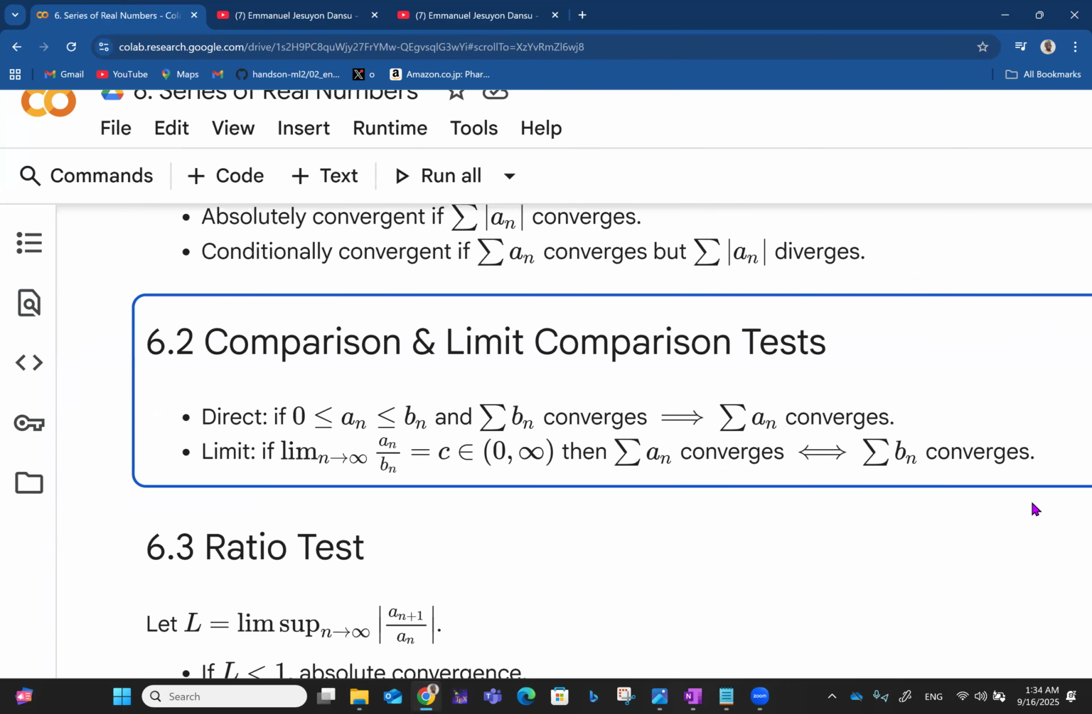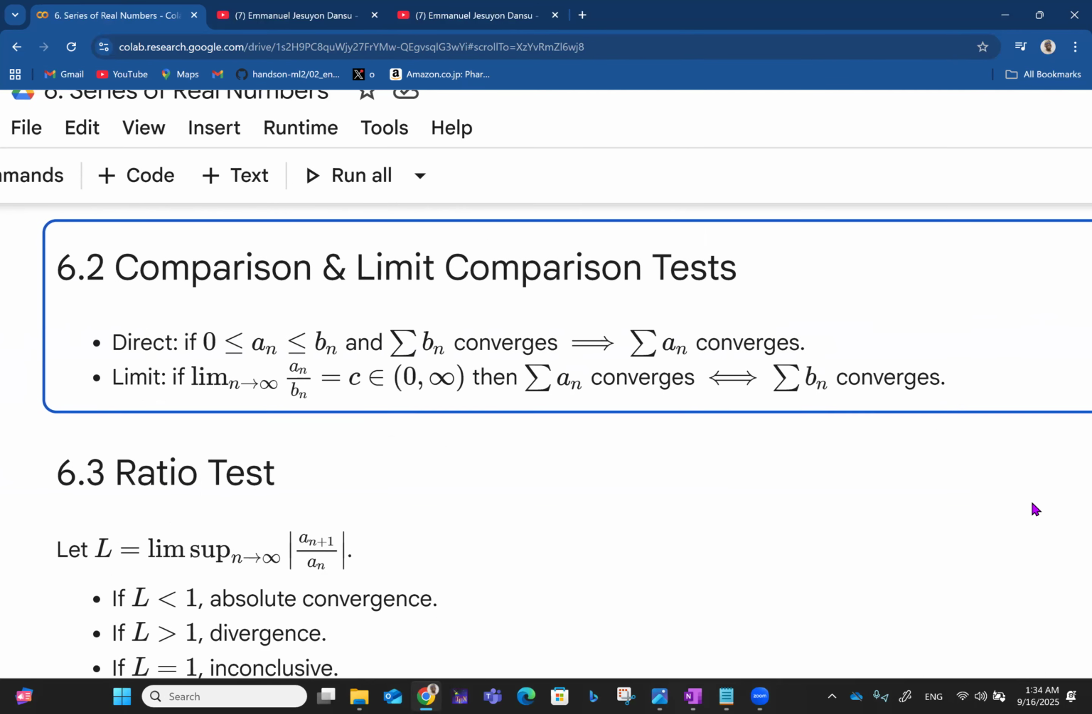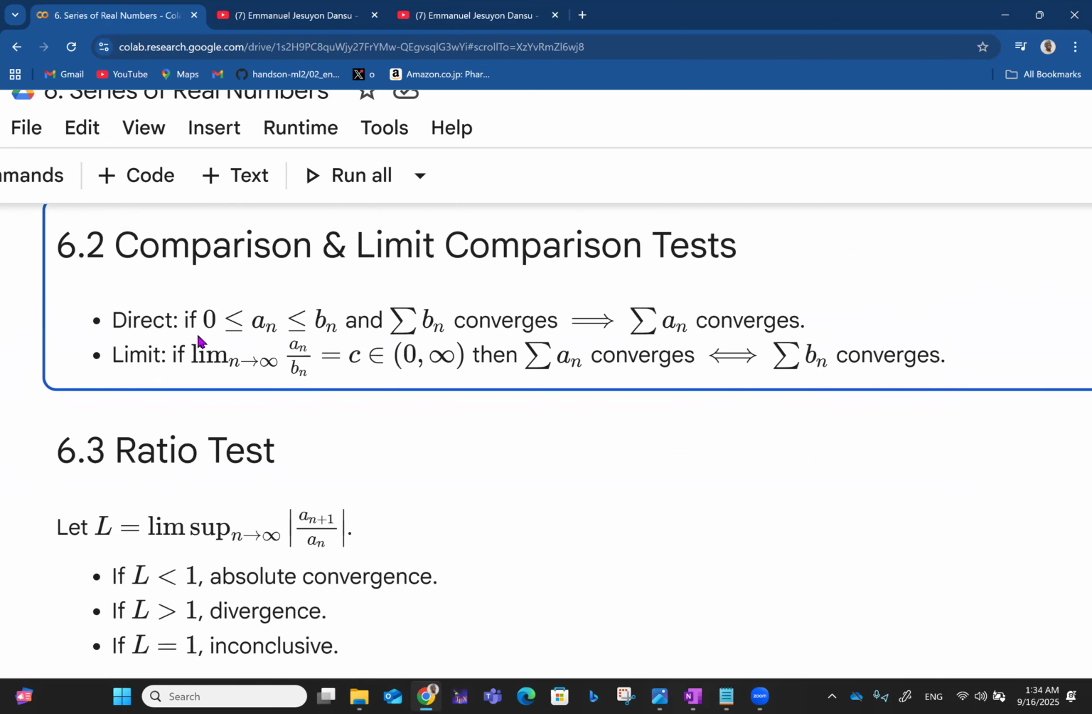Then we can talk about comparison and limit comparison tests. So we have direct comparison. If 0 is less than or equal to a_n, less than or equal to b_n, that means a_n lies between 0 and b_n, and the summation of b_n converges, this implies that the summation of a_n also converges. That is the direct comparison test.